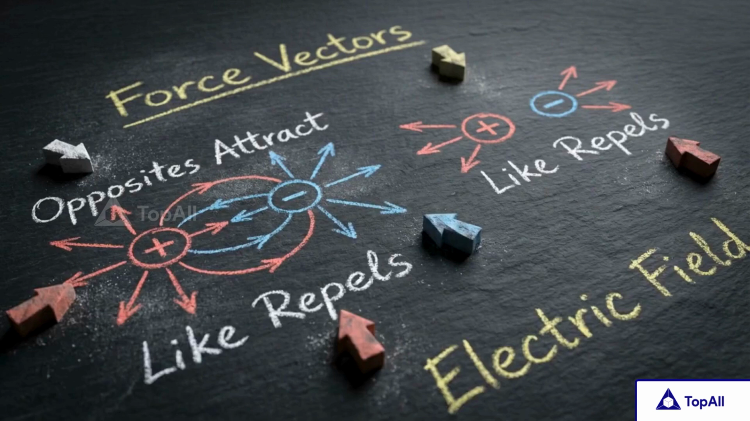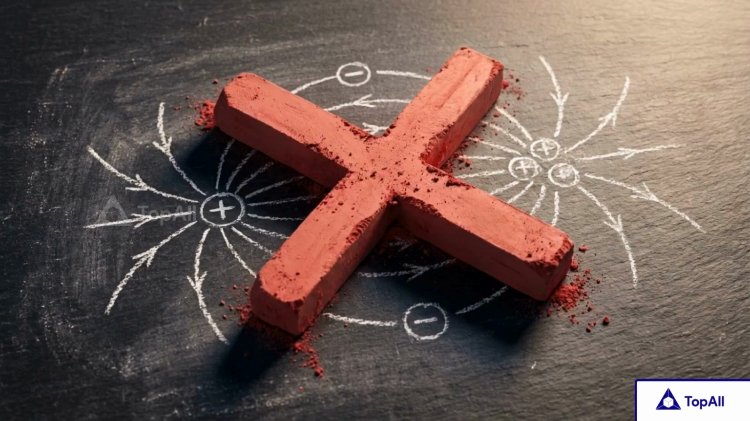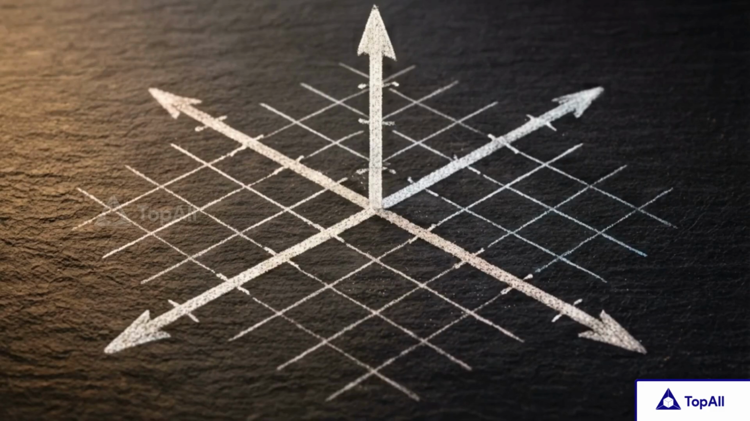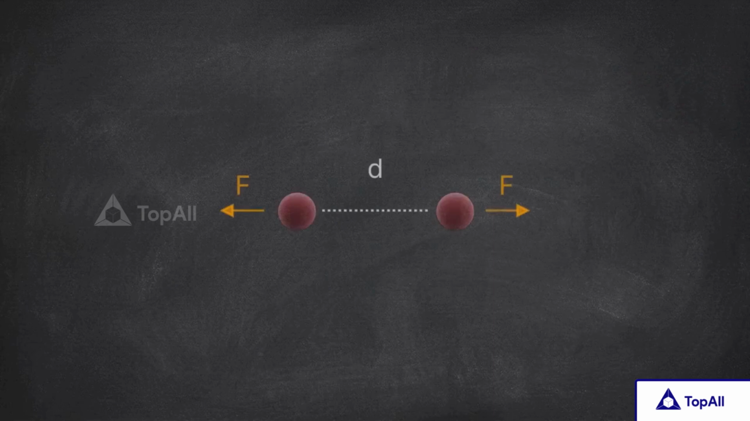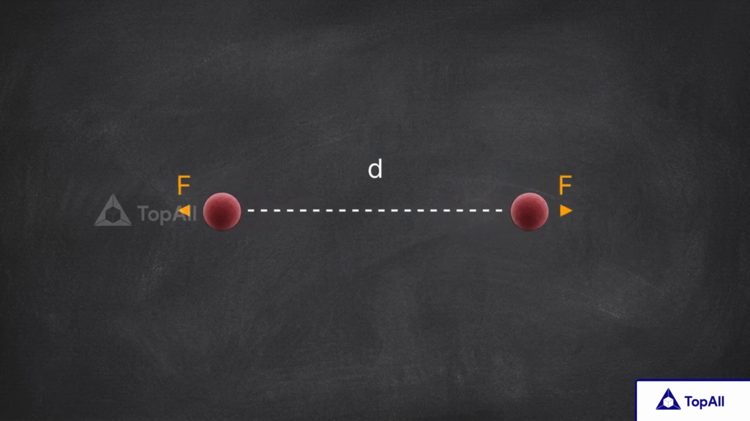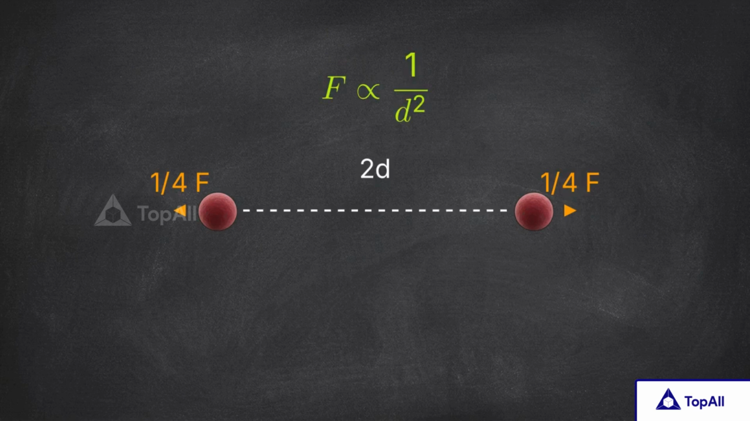Knowing that likes repel and opposites attract is a useful physical observation, but it is entirely insufficient for physics. To predict behavior, we need a precise mathematical framework. The true governor of electric power is distance. As these particles move apart, the strength of the force doesn't drop linearly. If you double the distance separating them, the force shrinks to exactly 1/4 of its original size. This specific geometric relationship is called an inverse square law.